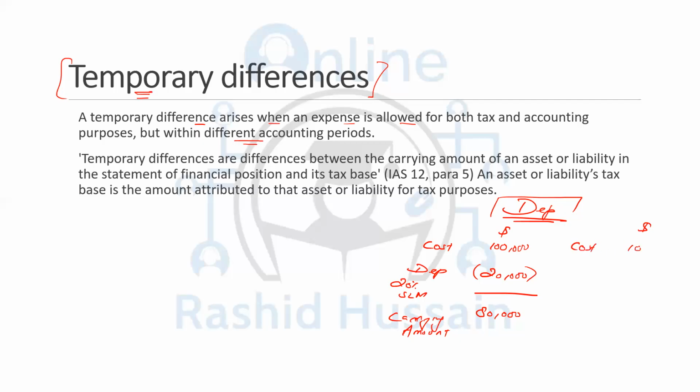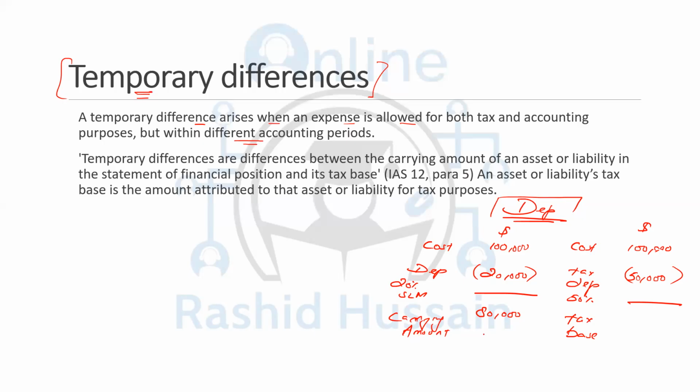So let's assume the cost remains the same, 100,000, and the tax depreciation is 50%. Let's assume they have given you the rate of 50%. Now, 50% means you will be recording the tax depreciation of 50,000. And as a result, your tax base will be, the tax base is the figure for the tax purpose.